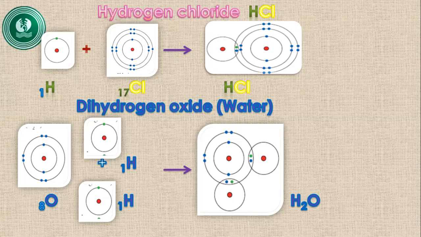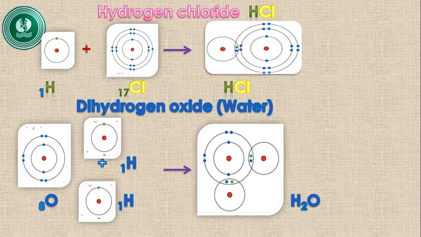Then we move to the water molecule. The chemical name of water is dihydrogen oxide. Why dihydrogen? In the formula you see there are 2 hydrogen atoms. So here 1 oxygen and 2 hydrogen atoms participate in forming the water molecule. In the oxygen atom, in its valence shell there are 6 electrons.